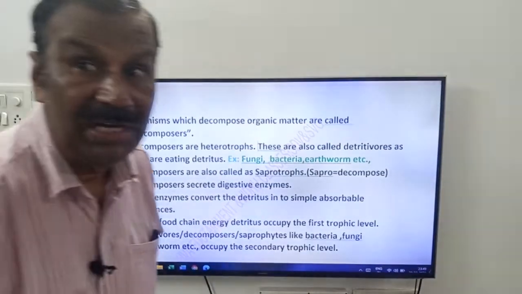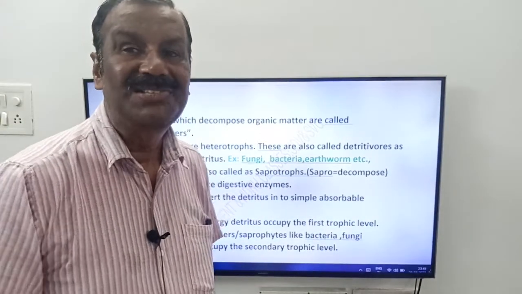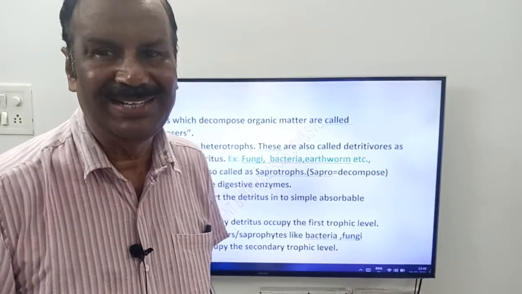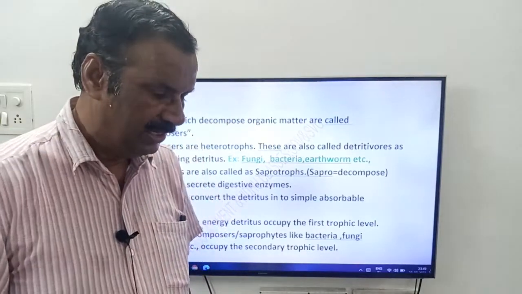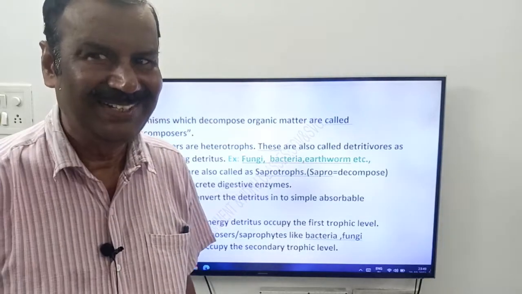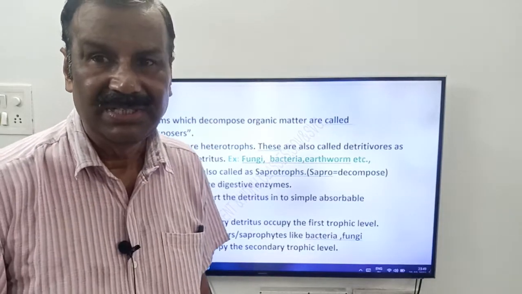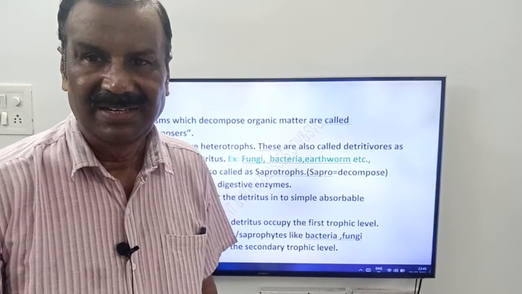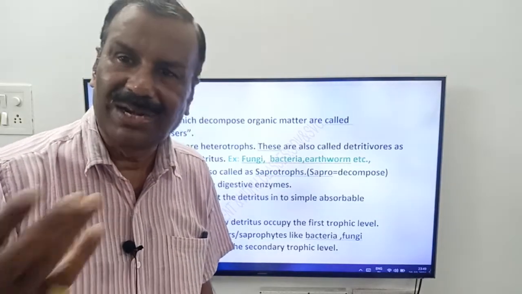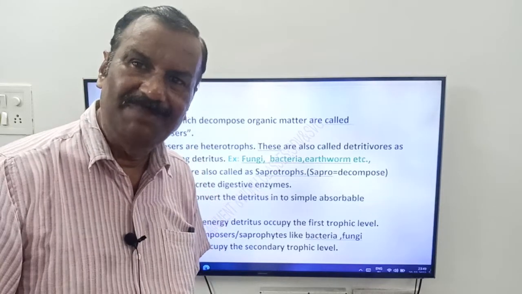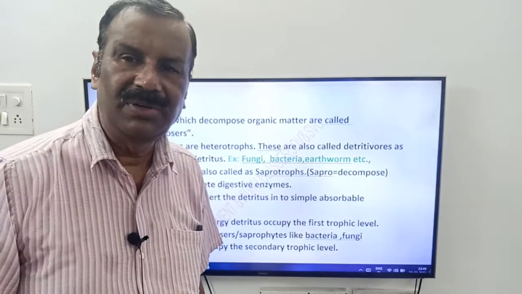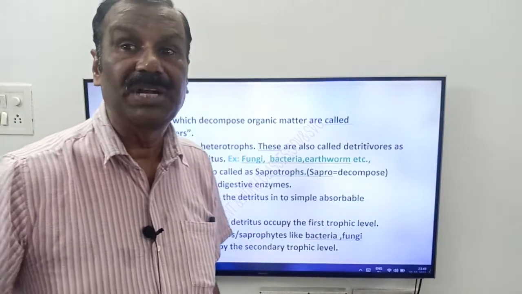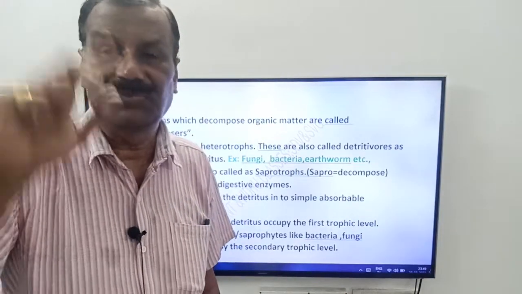Next friends, what about the second trophic level? The second trophic level is occupied by detritivores, decomposers or saprophytes. Detritivores are the organisms which eat detritus. So you may call them saprophytes, you may call them decomposers. For example, bacteria, fungi and earthworm occupy the second trophic level of the detritus food chain.